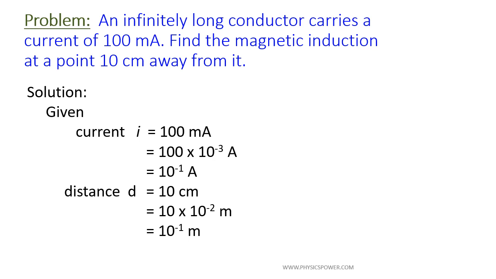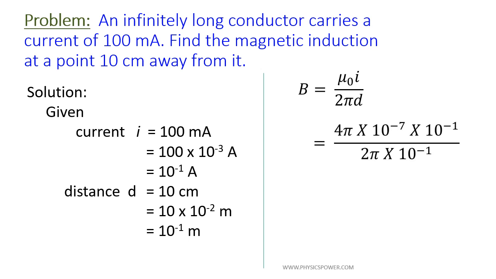So distance 10 to the power of minus 1 and current also 10 to the power of minus 1 ampere. According to the Biot-Savart's law formula, the magnetic induction due to an infinitely long wire is B equals mu naught I by 2 pi d. In that, mu naught is nothing but 4 pi into 10 to the power of minus 7. So substitute 4 pi into 10 to the power of minus 7, current 10 to the power of minus 1, 2 pi as usual, and the distance 10 to the power of minus 1.